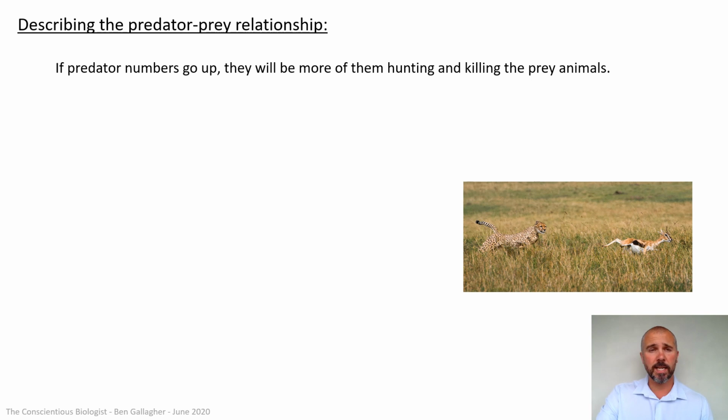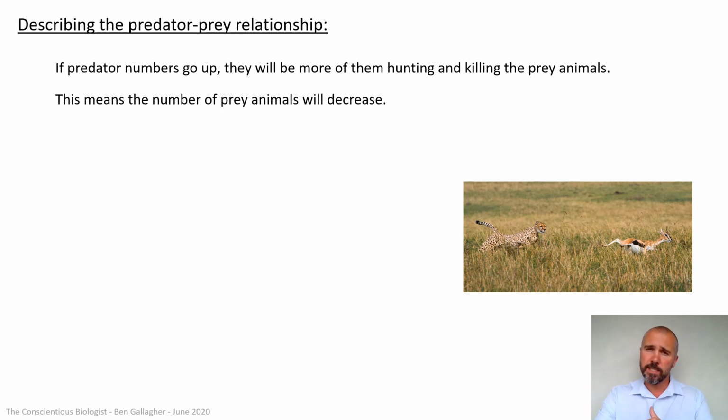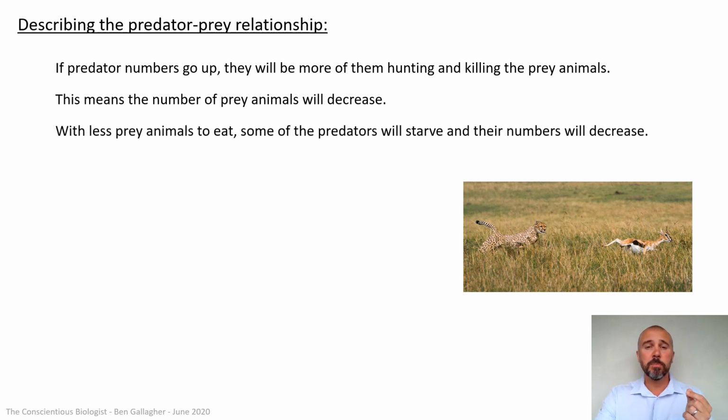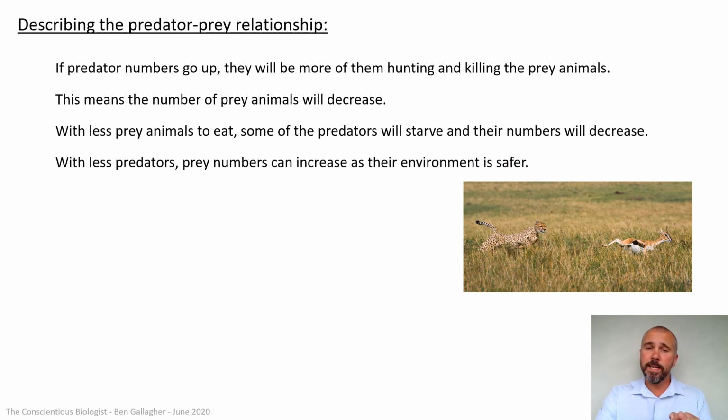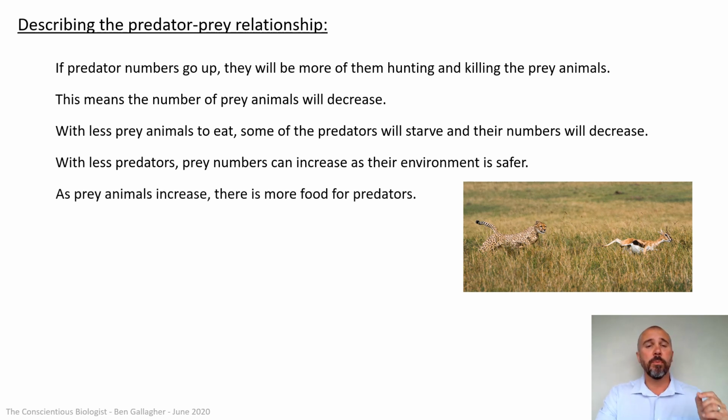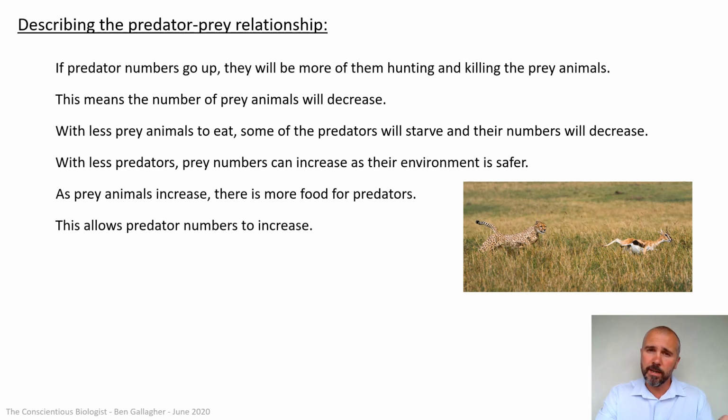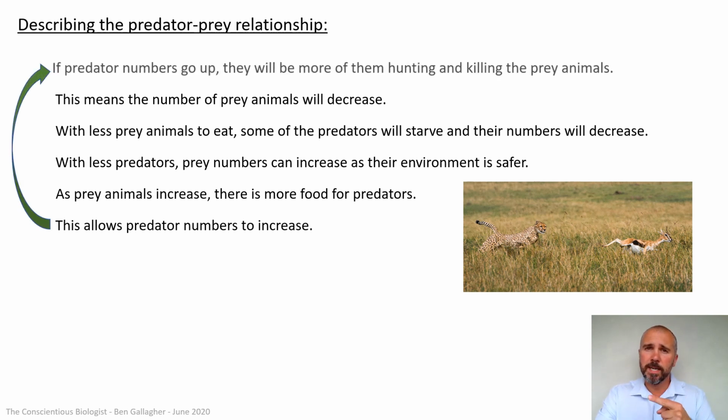So essentially what we're saying is that if predator numbers go up, there'll be more of them hunting and killing the prey animals. This means the number of prey animals will decrease because they're being eaten. But with less prey animals to eat, some of the predators will starve and their numbers will decrease. With less predators, prey numbers can increase as their environment is safer. The predators aren't there hunting and killing them, so the numbers can recover. But as the prey animals increase, there's more food for predators. This allows predator numbers to increase again, which, if you look, takes us back to where we started.